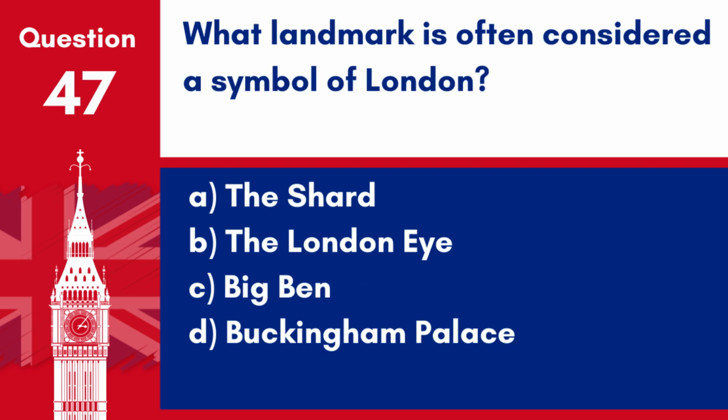Question 47. What landmark is often considered a symbol of London? A. The Shard. B. The London Eye. C. Big Ben. D. Buckingham Palace. Answer: C. Big Ben. Big Ben, the nickname for the great bell of the clock at the north end of the Palace of Westminster in London, is often considered a symbol of both London and England.